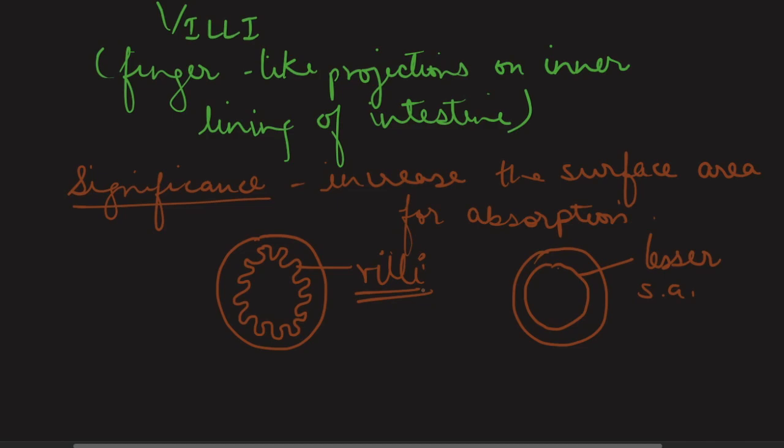Now, by the time the food passes through the small intestine, the two major processes have already occurred. The food has been completely digested, and the digested food has already been absorbed from the small intestine. After absorption, it enters the bloodstream. What happens with this digested food once it enters the blood is a whole other topic. We will discuss it in further videos.